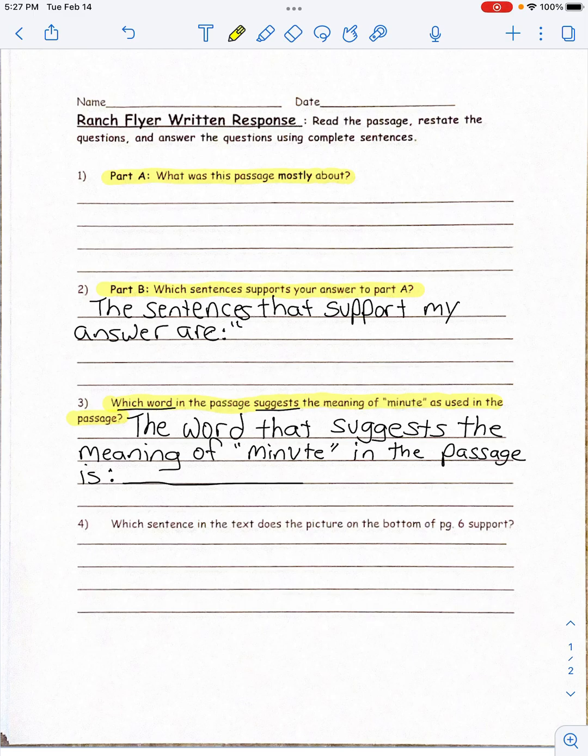Okay, we are now ready for question 4. Good job on number 3. Let's look at 4. It says, which sentence in the text does the picture on the bottom of page 6 support? Okay, so we are looking for a sentence in the text.